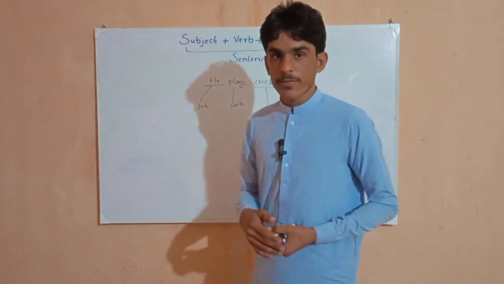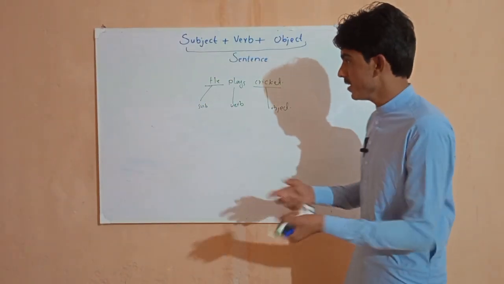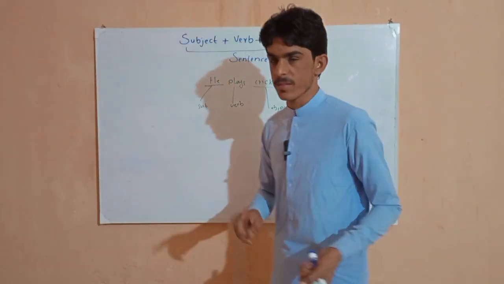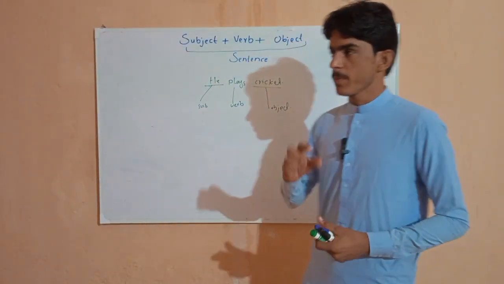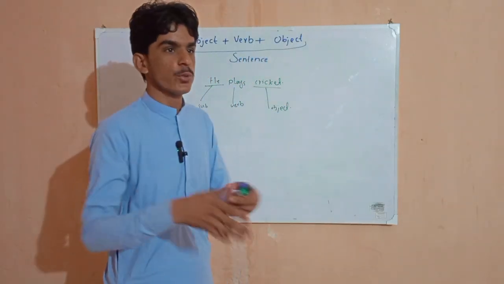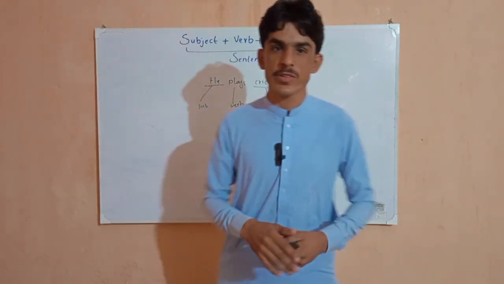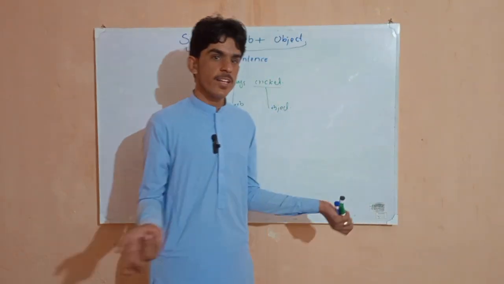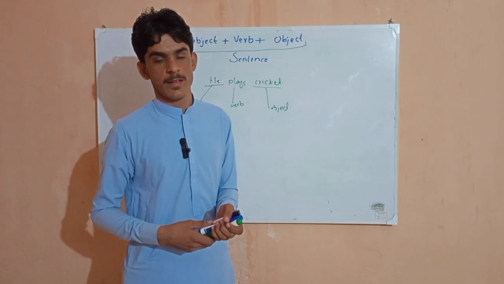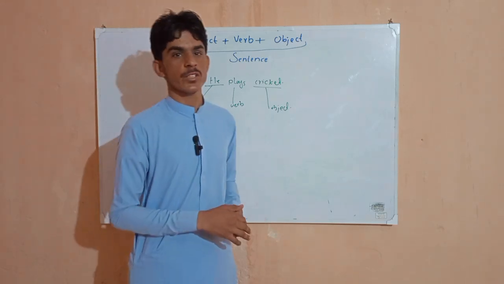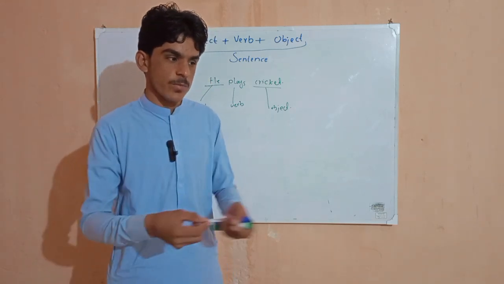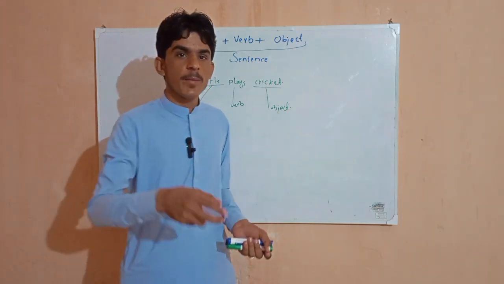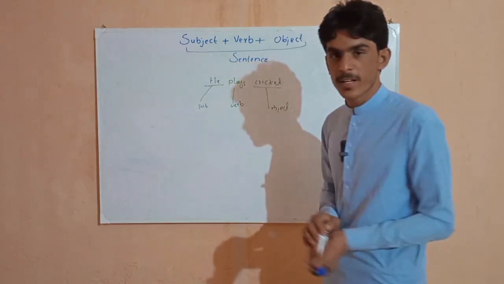So now we need to know what is subject, what is verb, and what is object. Subject can be two ways. First, we call it the doer of the action. काम करने वाले को हम subject कहते हैं. But sometimes we will not find any action, any work. In that case, subject will not be the doer of the action. Subject can be जिस पर काम हो रहा हो, जिस पर काम हो रहा हो तो वो हो गया हमारा subject.